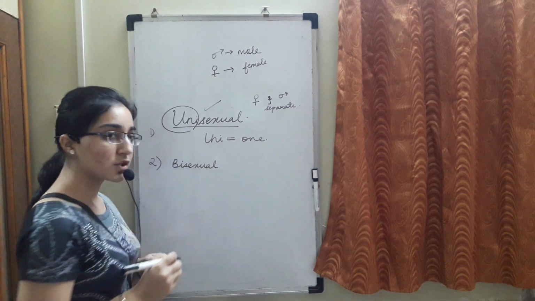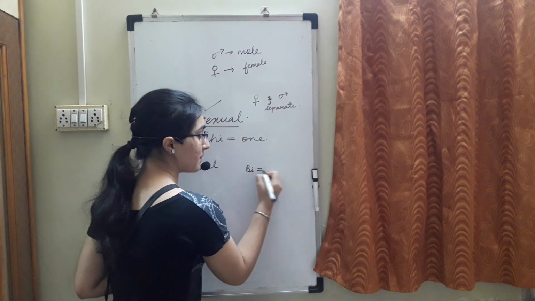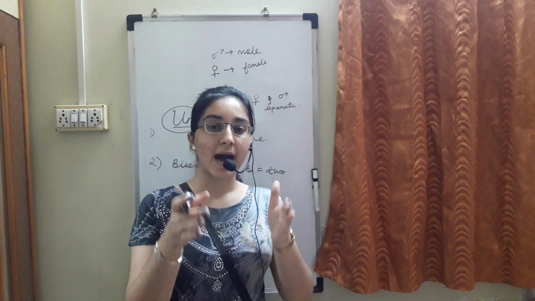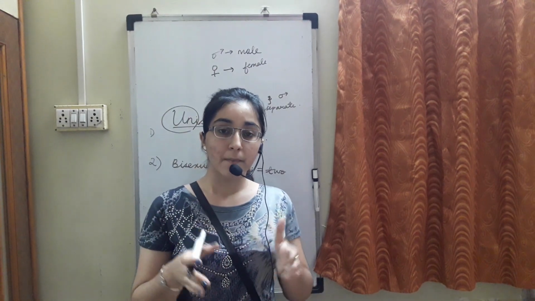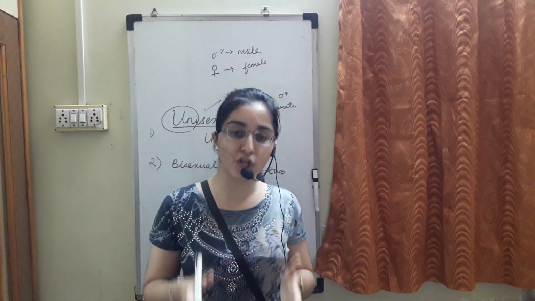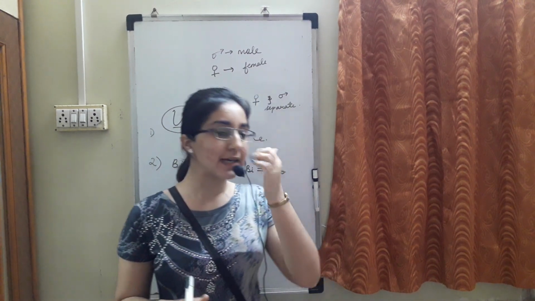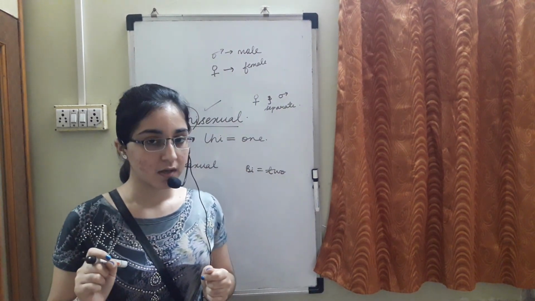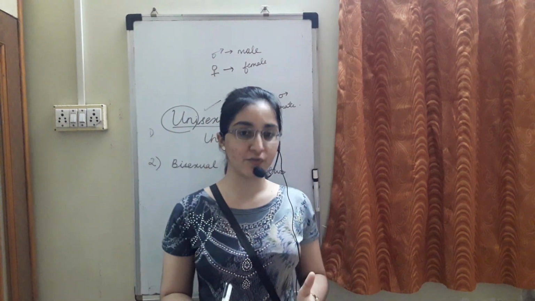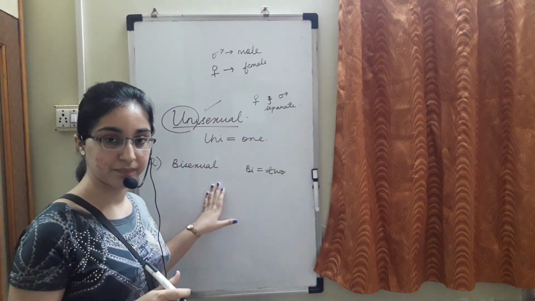The second terminology is bisexual organism. Bi means two. In a bisexual organism, both the male as well as the female, both the sexes, are present in the same individual. So we say it is a bisexual organism. Like we can take the example of earthworm. In earthworm, the testes and ovaries are present in the same individual. So we say it is a bisexual organism.